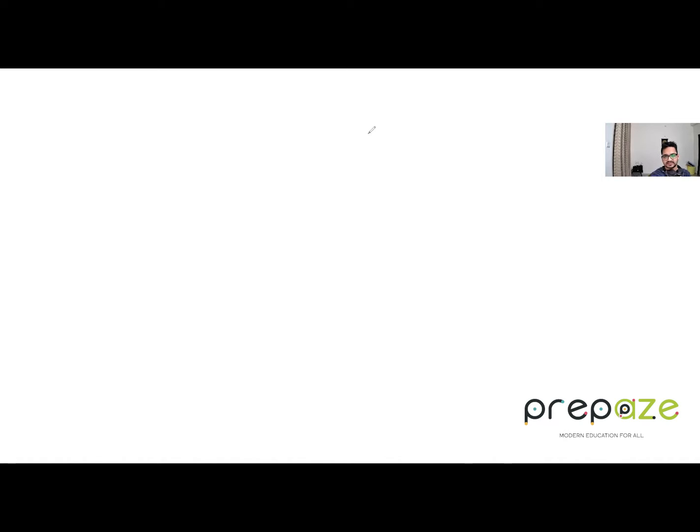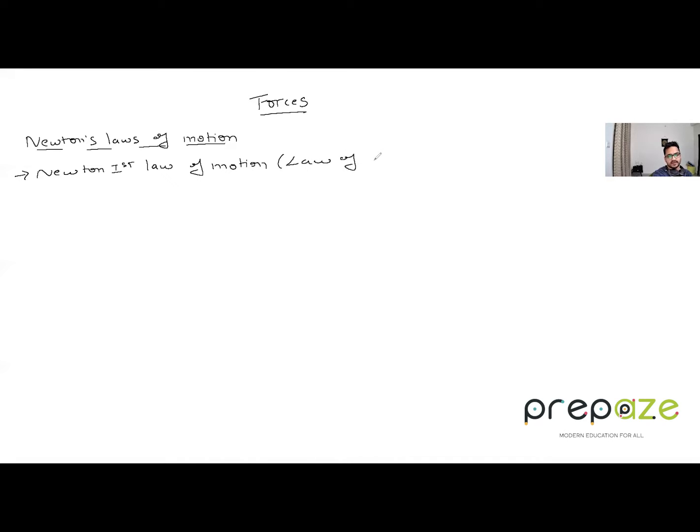So let's begin today's session and continue on with the forces chapter. We discussed up till the last class the different kinds of contact forces and non-contact forces. Today we will discuss Newton's laws of motion. Newton's first law of motion is also called the law of inertia.